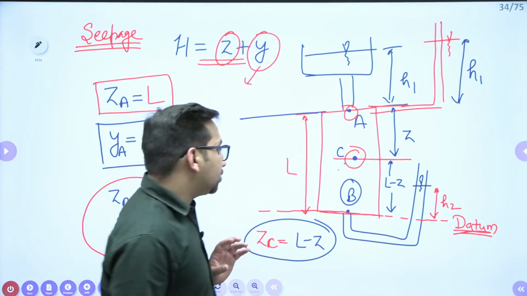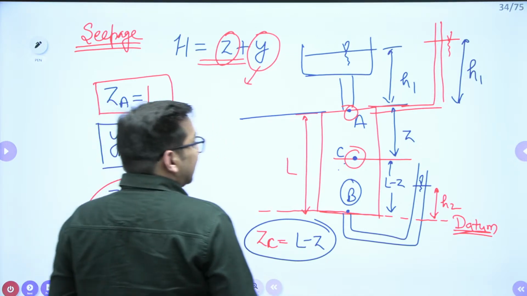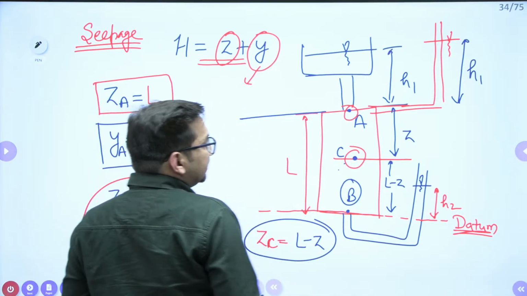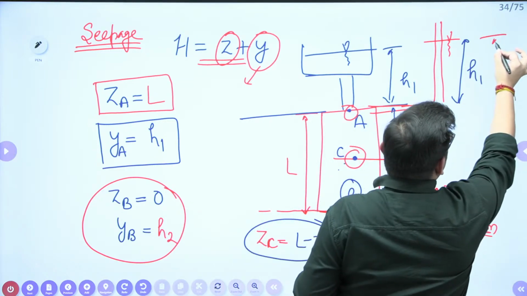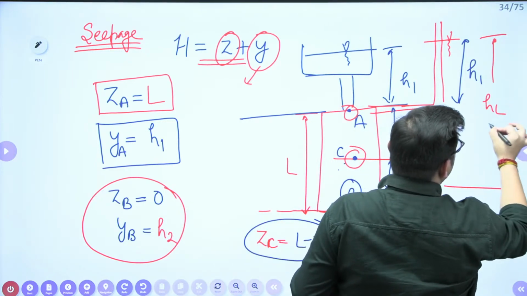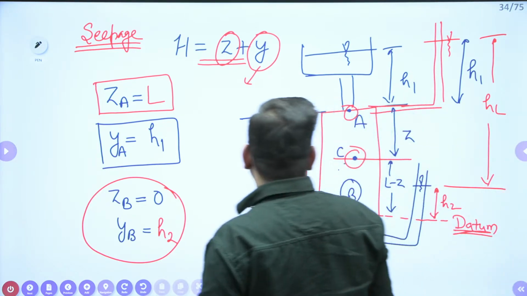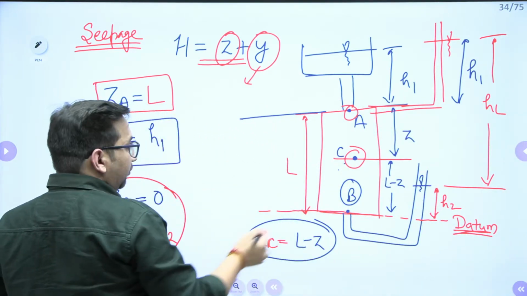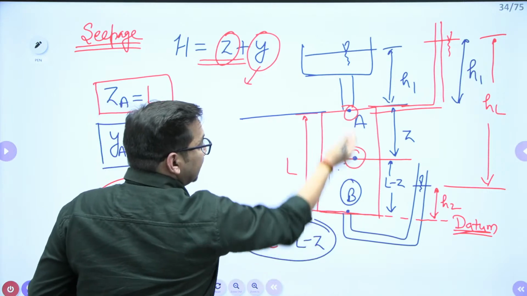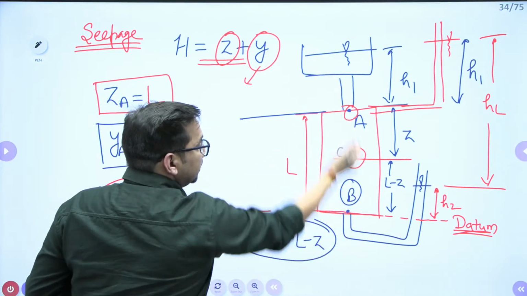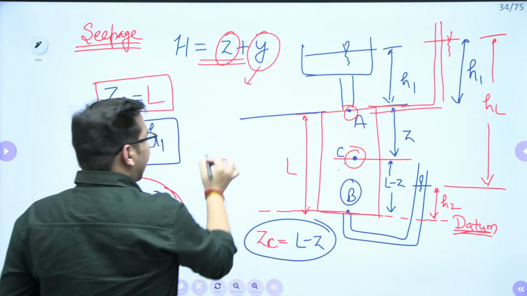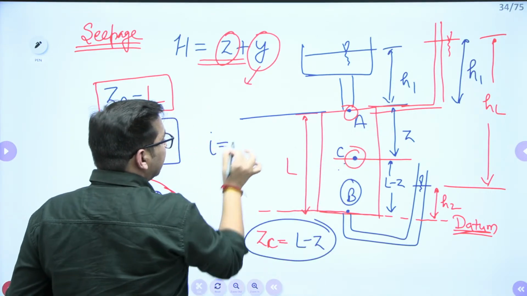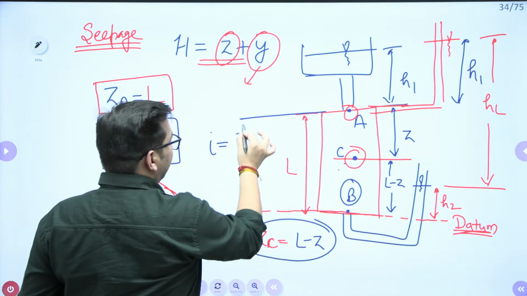What type of calculation? I know that, let's suppose this particular change in water level is HL. So this is your head loss, right? When the water is flowing through soil from A to B, as you can see, there will be a head loss. How much head loss is there? There is a head loss equal to HL. So can I say that the hydraulic gradient I will be HL upon L?